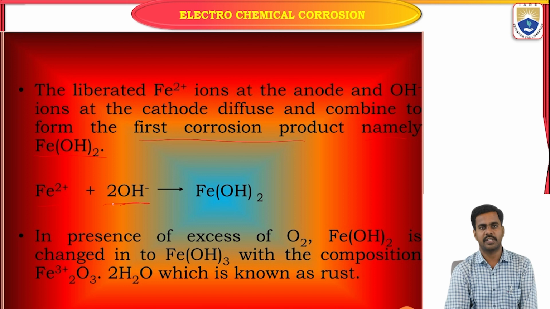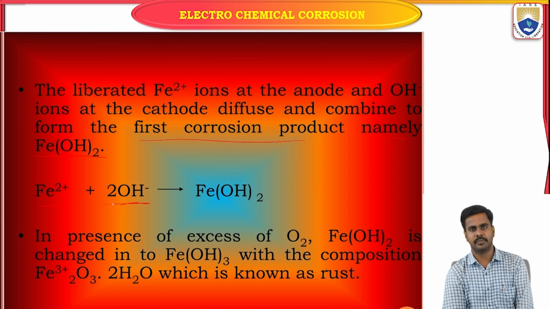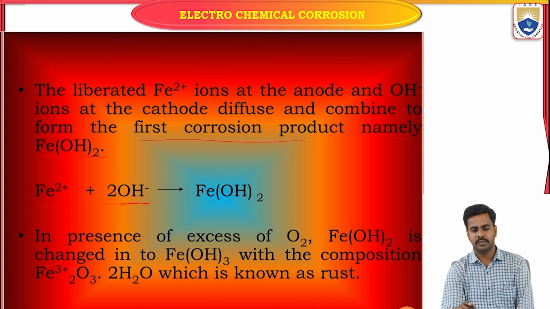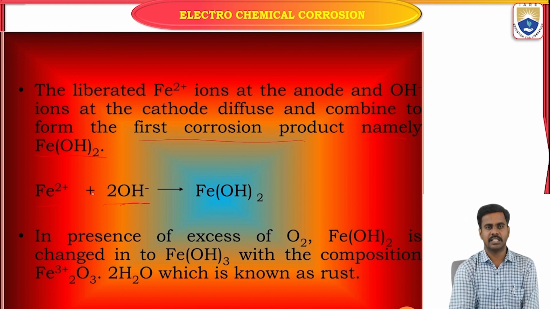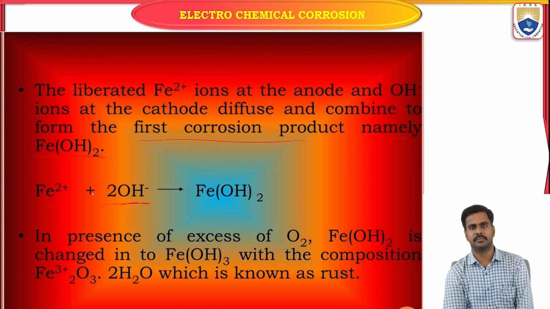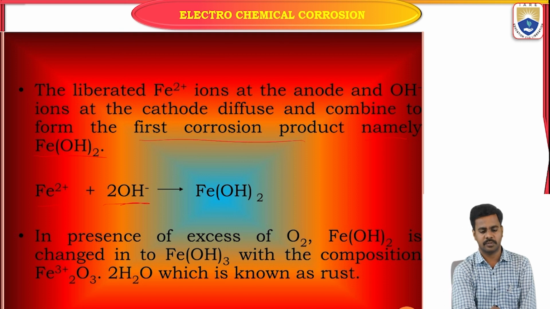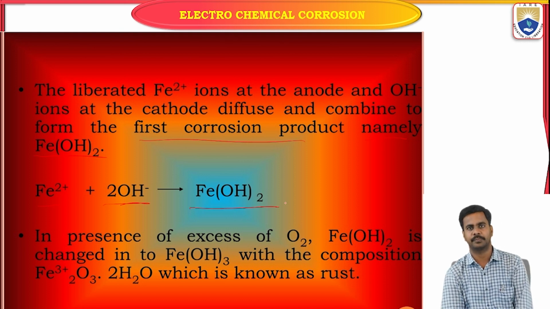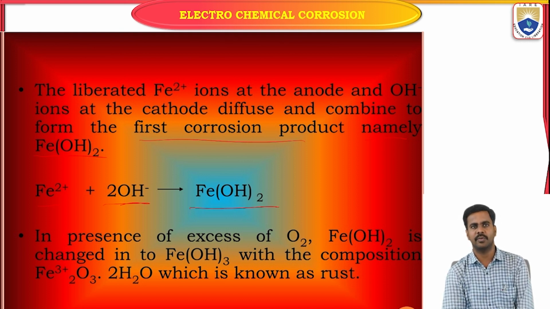OH minus is formed at the cathode, where the medium should be neutral or basic. These two ions diffuse towards each other and form Fe(OH)2 as a corrosion product.